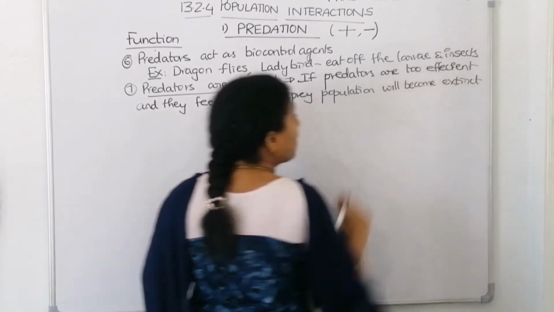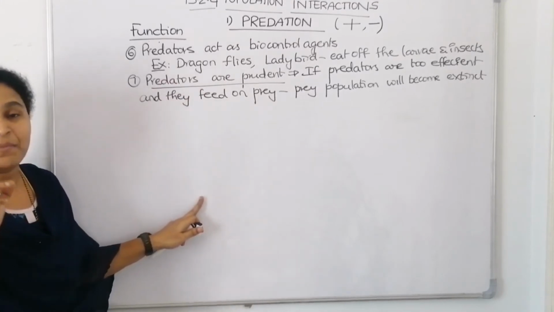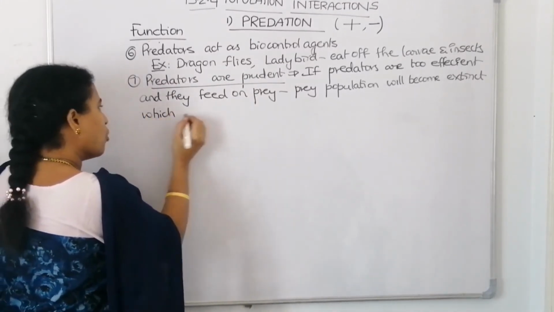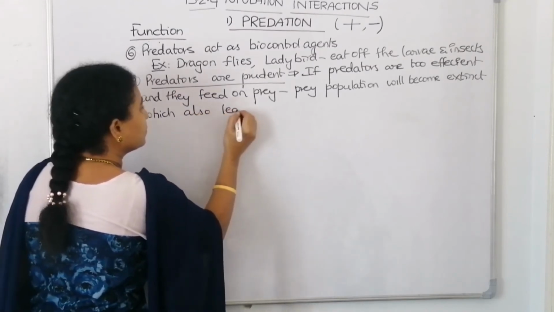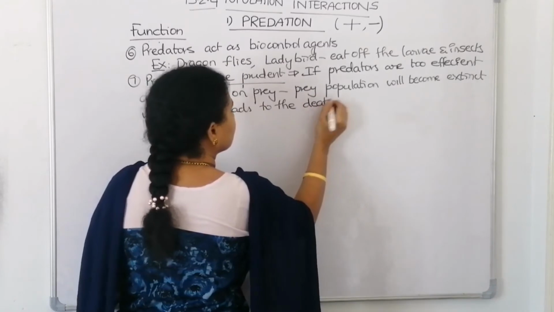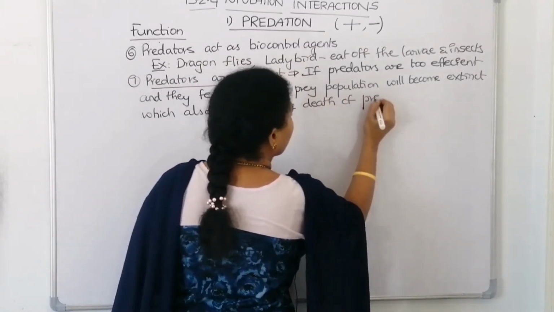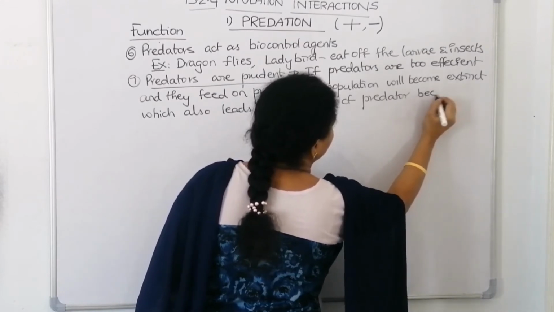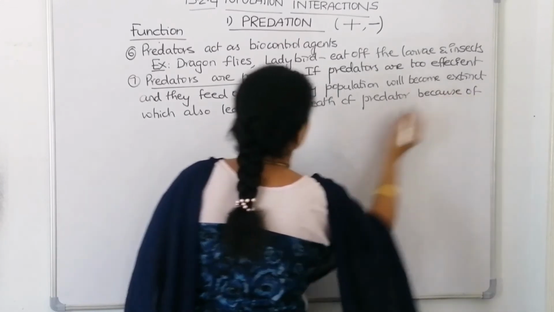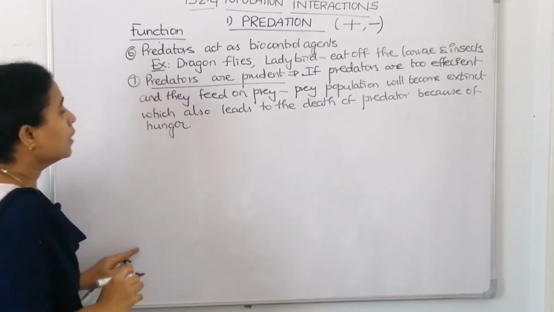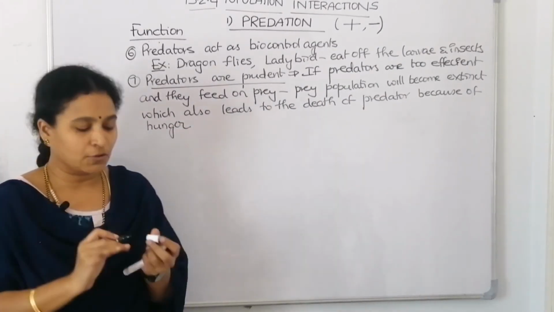And when the prey population becomes extinct, after some time the predator also dies because of hunger. When the prey is not there, what will the predator eat and how will it survive? So these are the functions of predation.